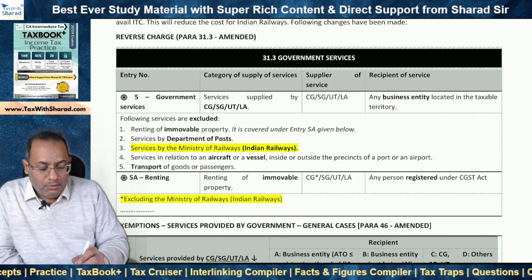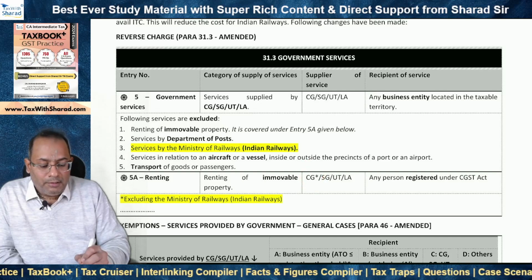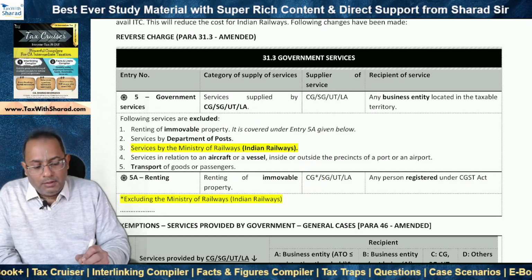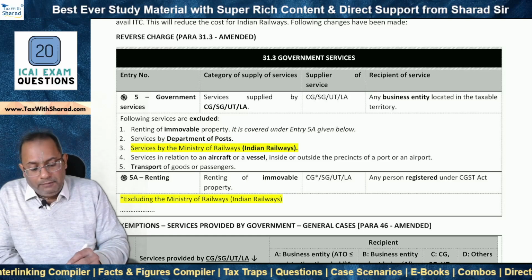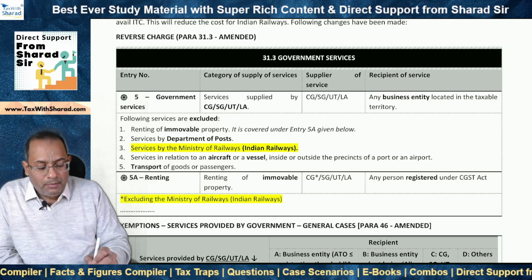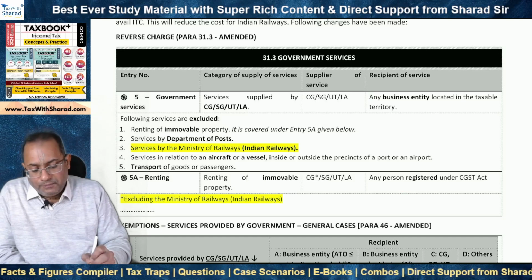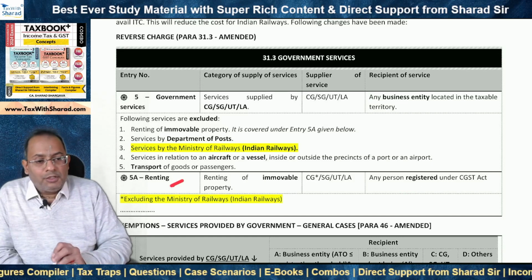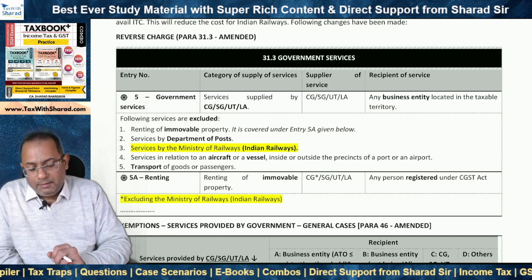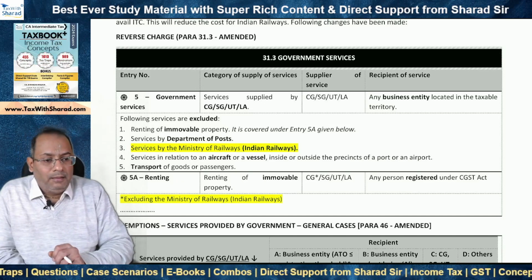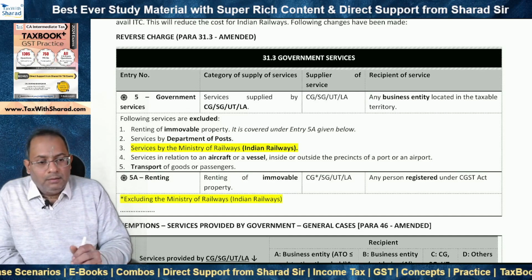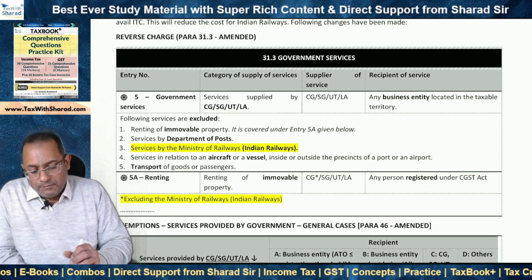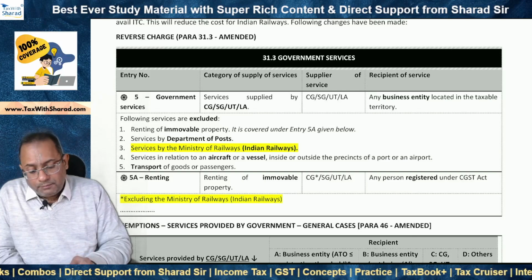And in such case also, the current position is that the central government, which includes the Ministry of Railways, Indian Railways, if it rents immovable property owned by it to a registered person, then reverse charge applies, right? That means forward charge doesn't apply, and the Ministry of Railways is not required to pay GST. Rather, the recipient is required to pay GST.